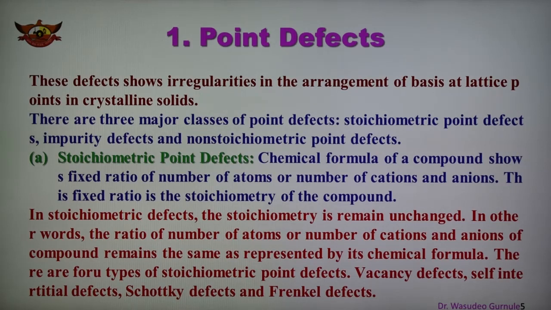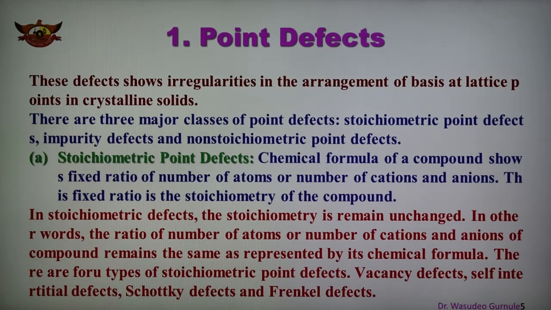In case of point defects, one of the particles is displaced, creating a vacancy. This may also be due to the presence of foreign atoms.